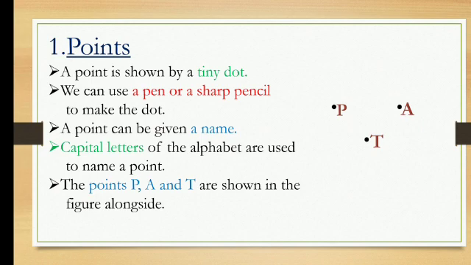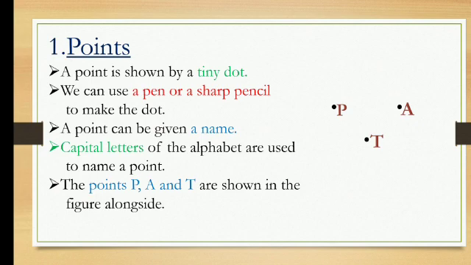We can use a pen or a sharp pencil to make the dot. If you want to make a dot, you can use a pen or a sharp pencil. The pencil should be properly sharpened. With that, or with a pen, you can draw a dot.